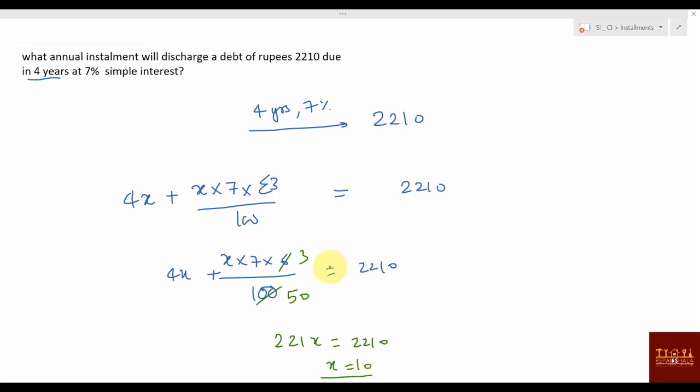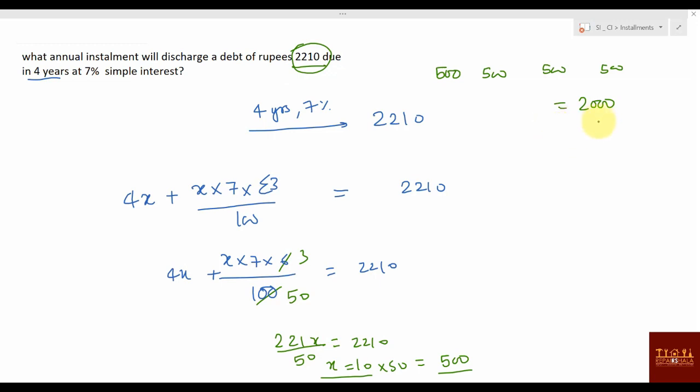No, 22, this one by 50, right? So 10 into 50, how much? 500. So if you pay equal installments of 500 for 4 years, then only you will be able to discharge a debt of 2210. Now how much have you taken? Wait, I have made some mistake. This 500, okay. 500 if you have taken, and how many installments do you have to give? 4. So 500, 500, 500 and 500. How much are you paying? 2000 rupees. But actually how much is the due amount?